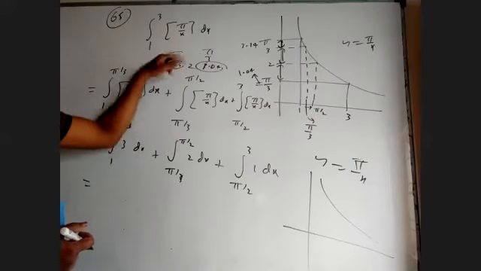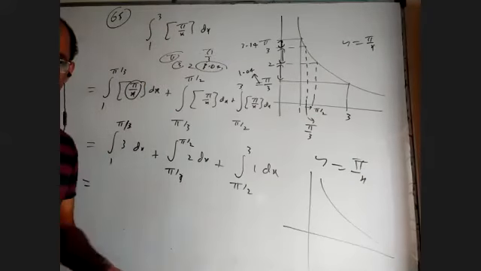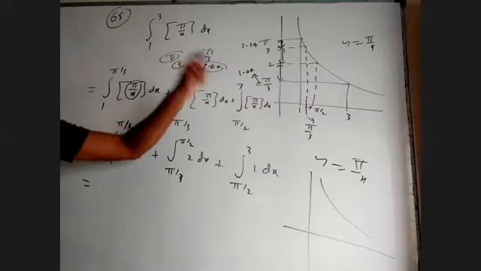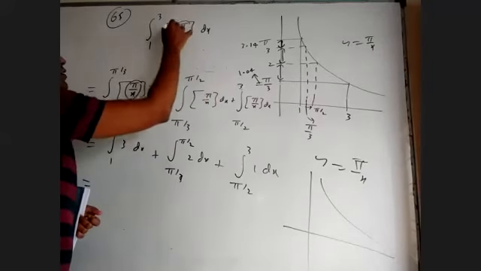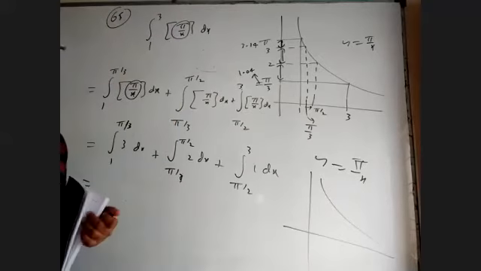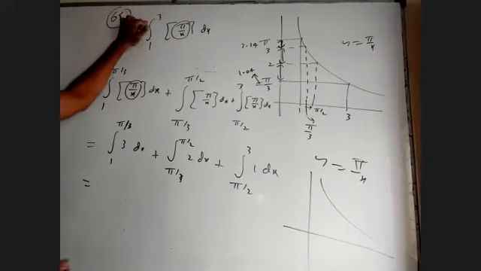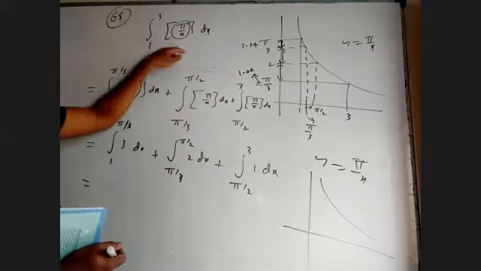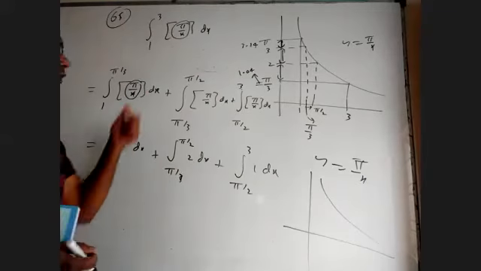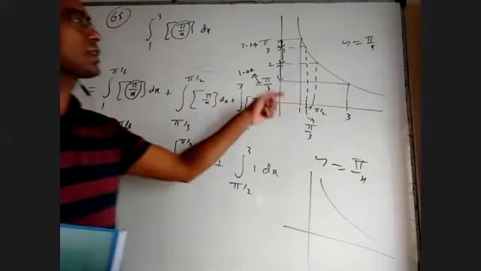When pi by x is 2, x should be pi by 2. That's why we're breaking. I just drew the graph so that you'll get an idea, but you don't need the graph. You have to observe these values are changing from what to what as x is changing. In that, what are the integers? To attain those integers, what must be the corresponding x values? There you have to break.